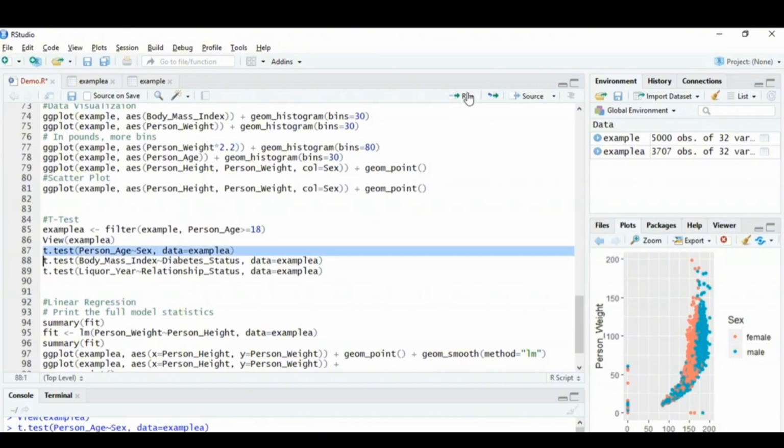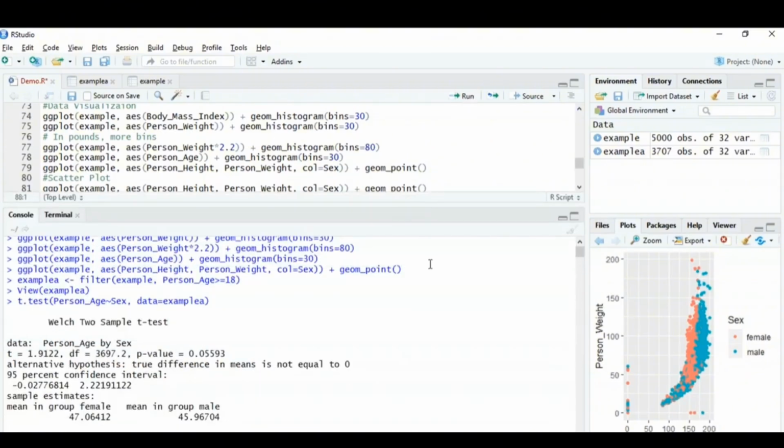So when I run this particular command, you can see an output that we have data to be person age by sex and t is 1.9122. That is basically the t value that is calculated and the p value is 0.055593. So when I say t-test is basically used to calculate the p value, that is basically the confidence value. So this value basically tells us that if the p value is less than 5%, that is 0.05, then the alternative hypothesis between these two values is getting rejected. But yes, if it is more than that, then you can consider that it is around 95% correct or apt to the sample estimates, right?